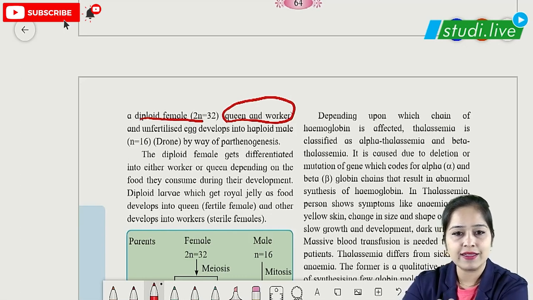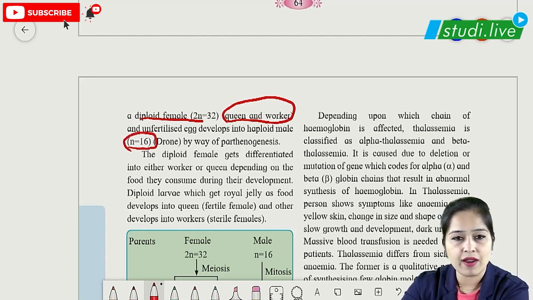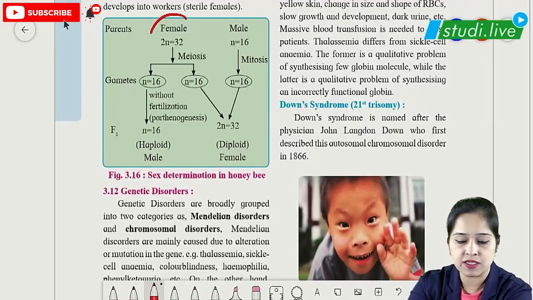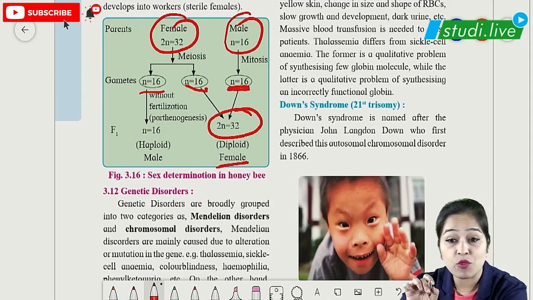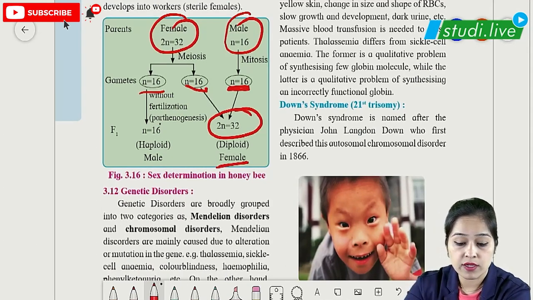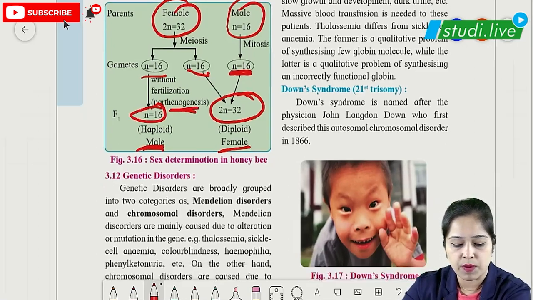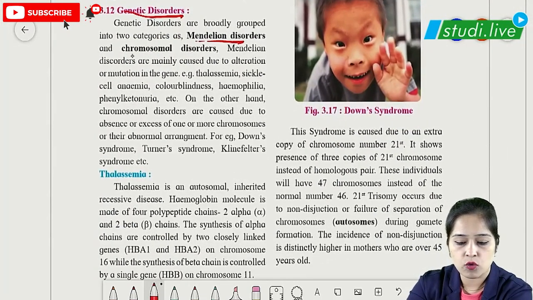So we can clearly say that diploid ones can be a queen or a worker, whereas the haploid ones are called drones, and they are formed by the process called parthenogenesis, which means without fertilization. In the figure it is clearly seen that this female by meiosis produces gametes and this male produces only one gamete, and when they fuse, it's a diploid female which can be a queen or a worker, whereas the haploid one is called a drone, formed without fertilization, which is parthenogenesis. So for genetic disorders, we have Mendelian disorders and chromosomal disorders.